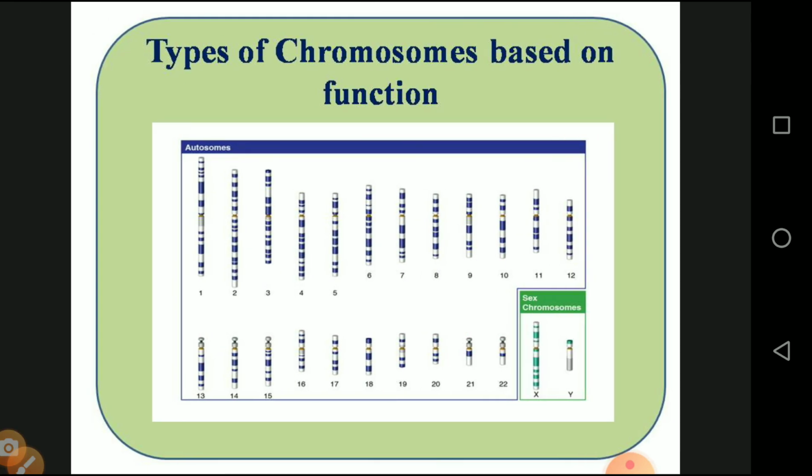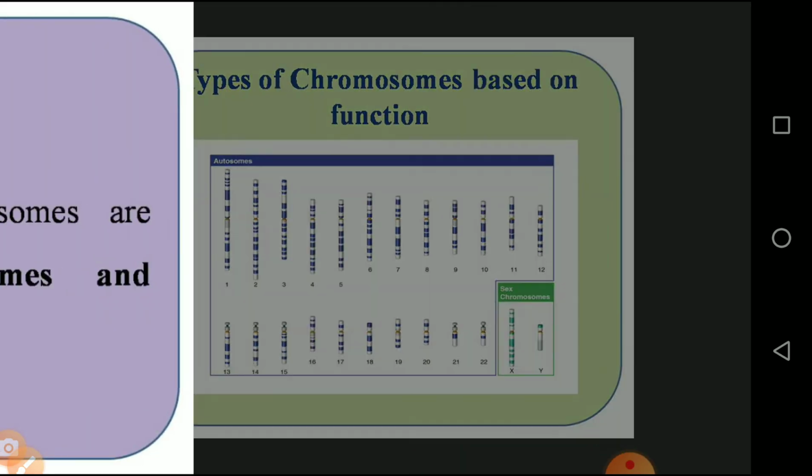Then types of chromosome based on the function. The human chromosomes are two types. One is called autosome and another one is called allosome. The autosome and allosome play the vital role for the development of the body and, at the same time, the inheritance of characteristic features from one generation to another generation.